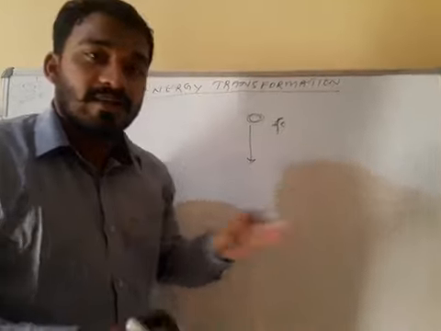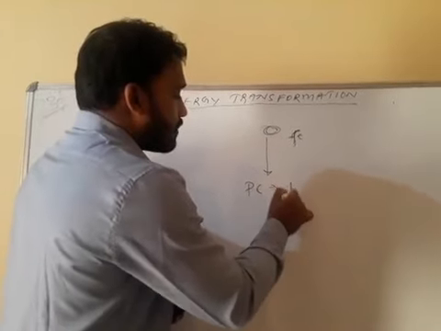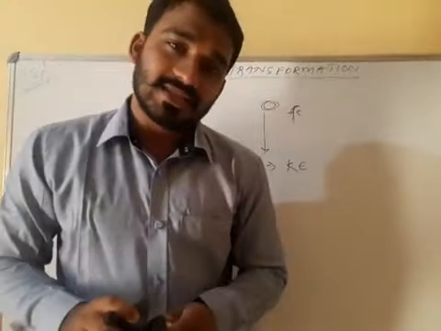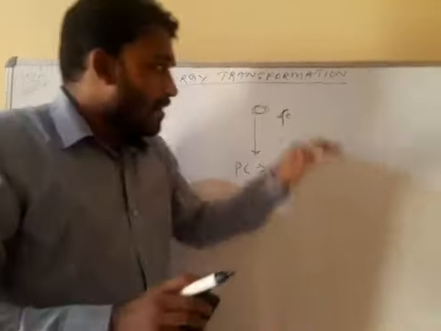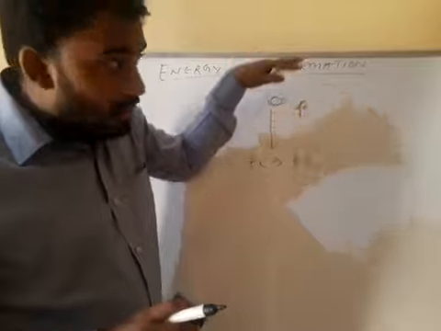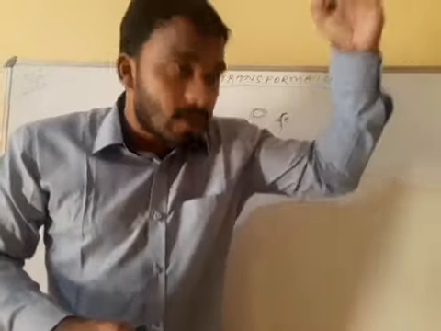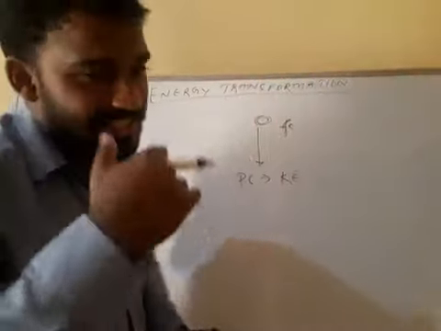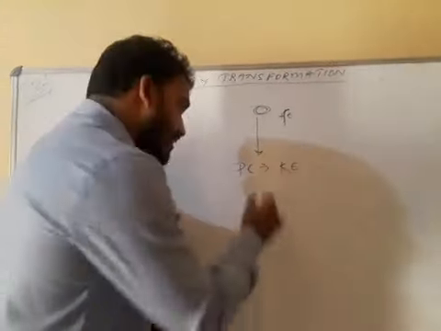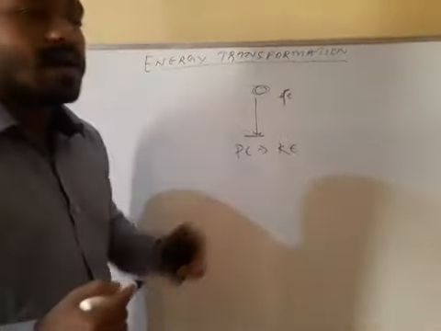When it starts falling, the potential energy is converted to which energy? Kinetic energy. When it is at a height, it possesses potential energy. When it starts falling, potential energy changes into kinetic energy, and the kinetic energy is maximum when it just touches the ground.